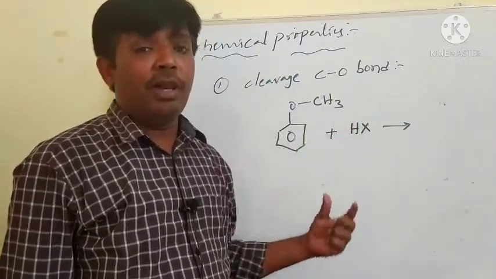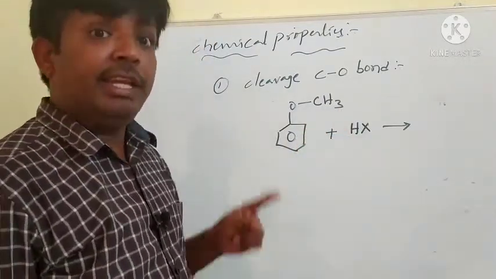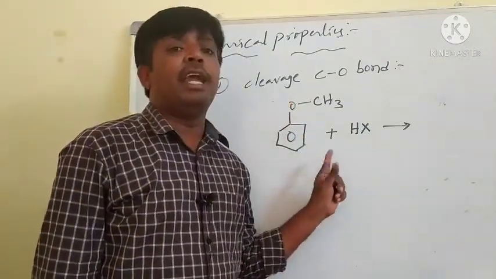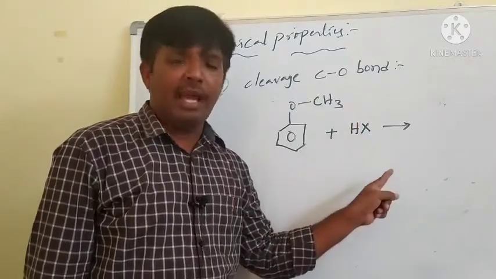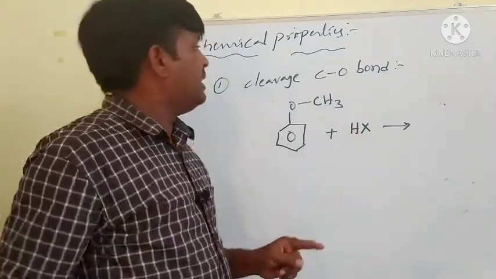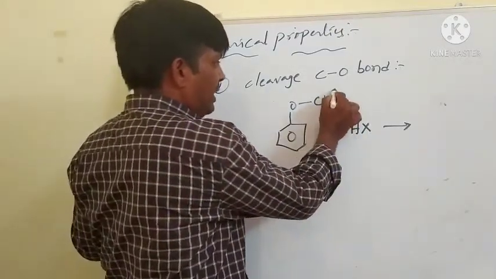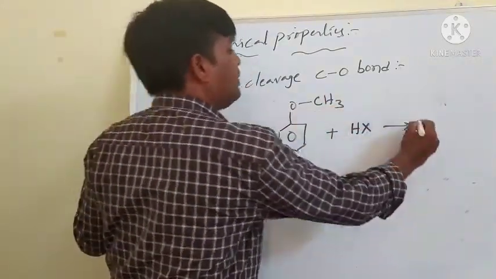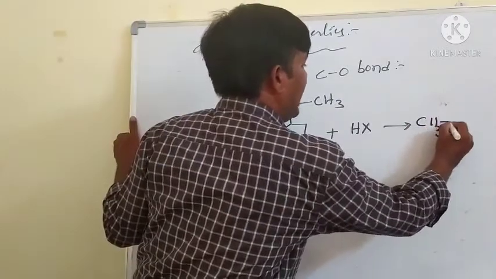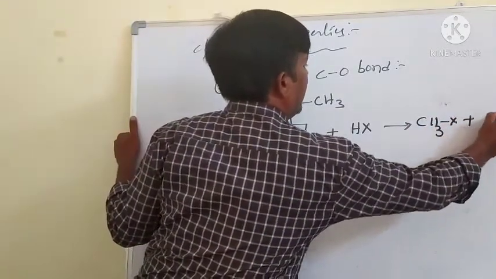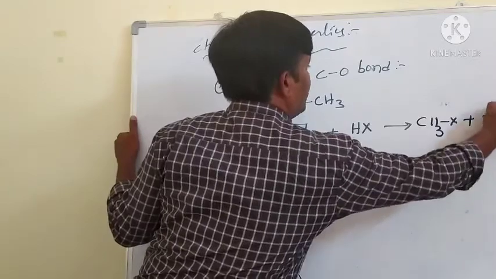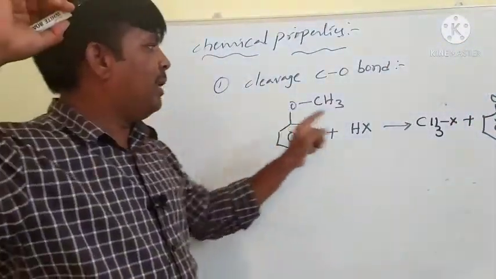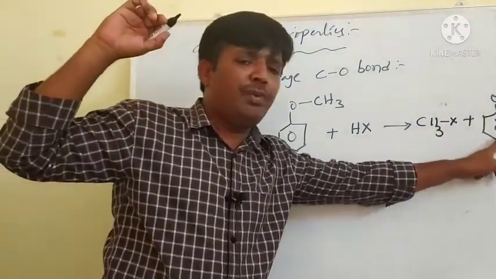This is the example for unsymmetric ethers. In the case of unsymmetric ethers reacting with hydrogen halide, formation of CH3X and formation of phenol takes place. There is a possibility to form methyl halide and phenol.